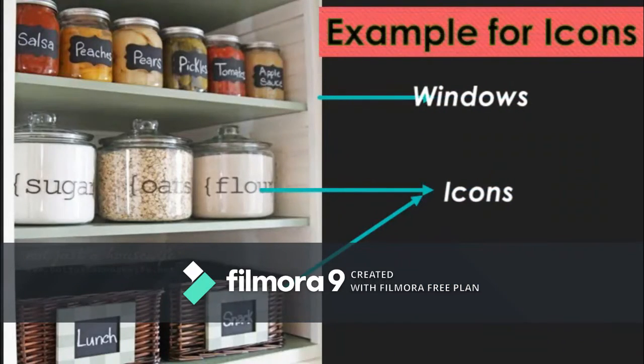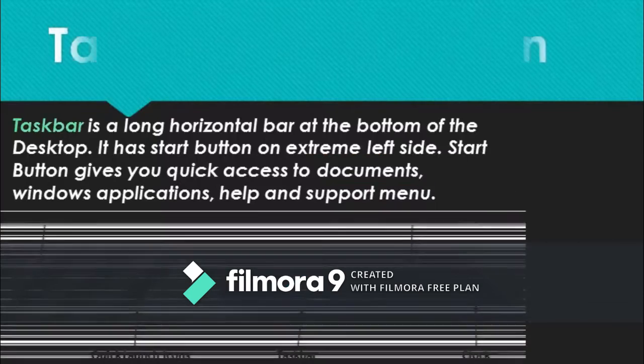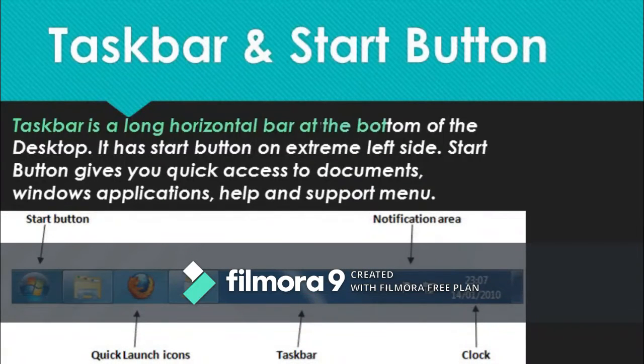When you go to the kitchen and open a cupboard, you find various labeled boxes containing different items. Here, the cupboard represents windows and the labeled boxes represents icons. Taskbar. Taskbar is a long horizontal bar at the bottom of the desktop. It has a start button on the extreme left side. The middle section of the bar shows the buttons with a label for each open application and allows us to quickly switch between them.